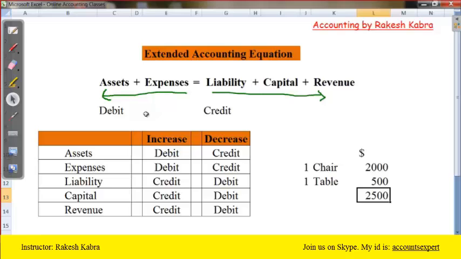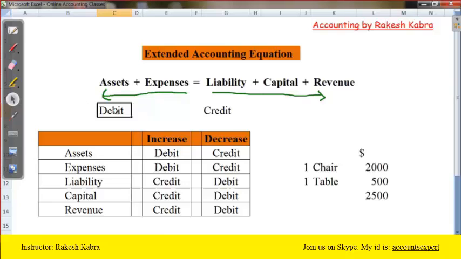Now see what you will do in the records. Assets are on which side? The debit side. So when you bought the furniture, you have to debit the furniture with 2000. Next time you bought a table. Do you need to increase or decrease the value of the asset? Increase. So to increase the asset you will use the debit side, because assets and expenses are on the left-hand side, the debit side.